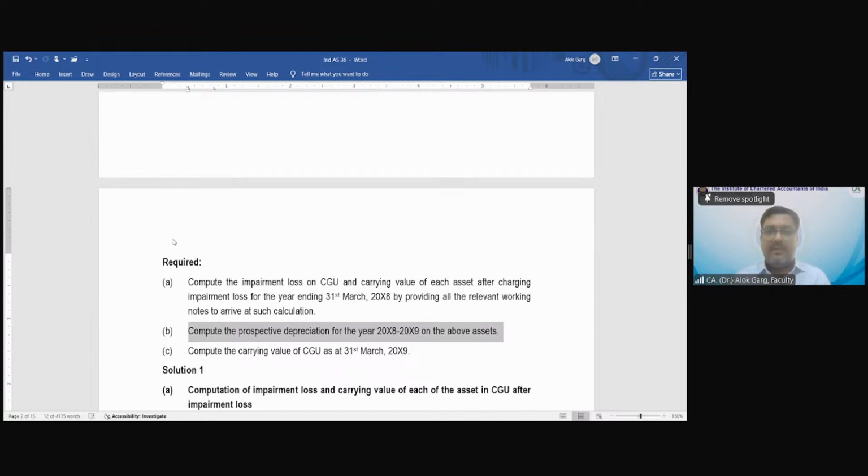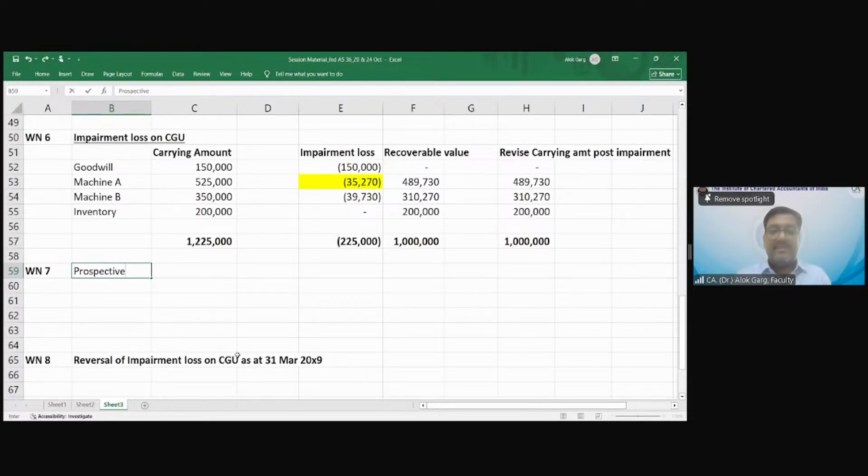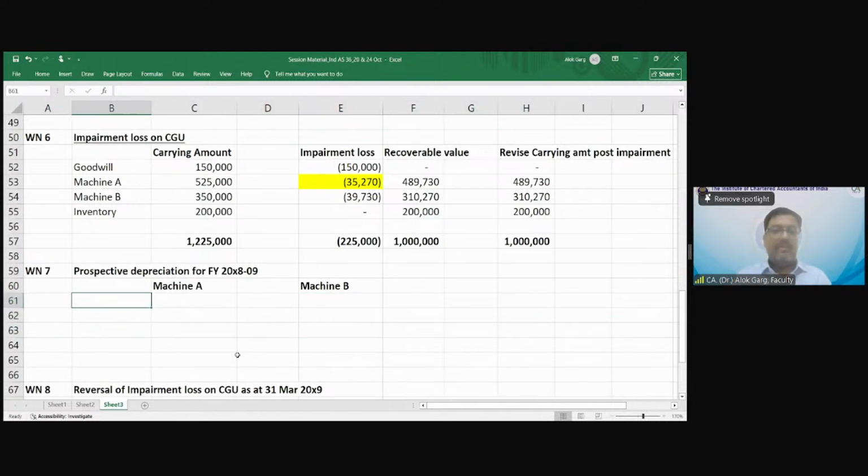So let me go to prospective depreciation for FY 2089, machine A and machine B. Right.